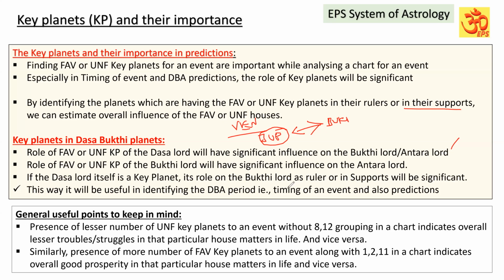This way it will be more useful in identifying the Dasa Bhukti period, that is the timing of the event, and also for predictions. What I'm trying to say is that a planet as a Bhukti Lord will have some significations, some key planets.